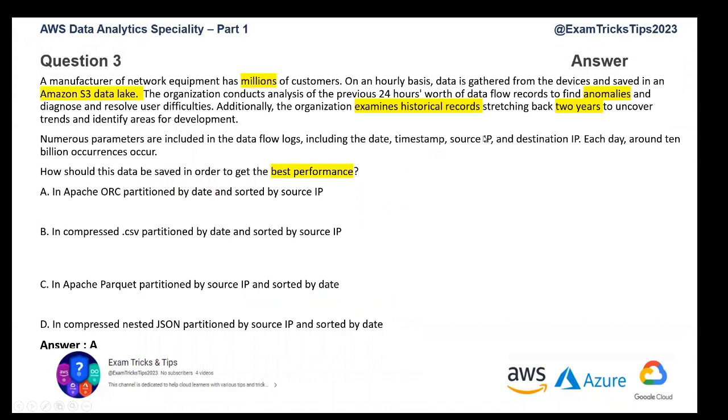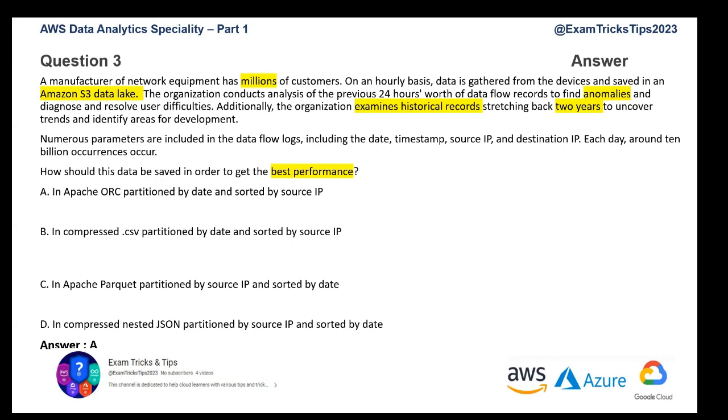I hope you have paused the video and read through the question. Let's look at the keywords. In this particular example, there are millions of customers. Data is being saved into an S3 data lake. Anomalies are required to be found. There are some historical records going back 2 years, and there are numerous parameters for data flow logs, including dates, timestamps, source IP, destination IP, etc. And what we want to do is get the best performance from this data.